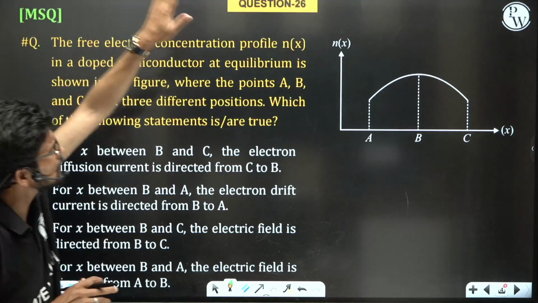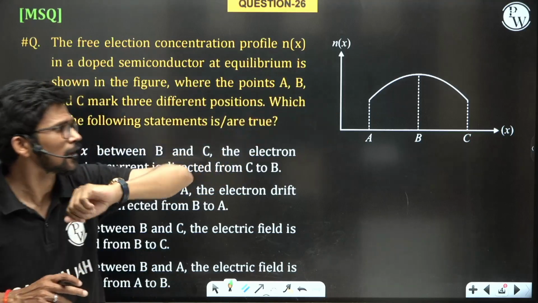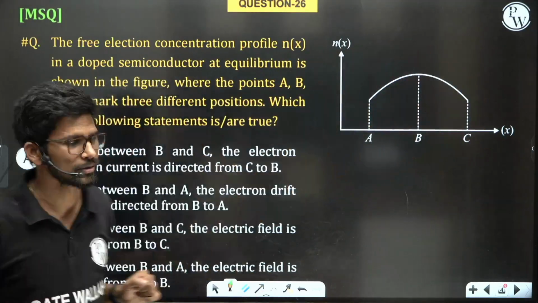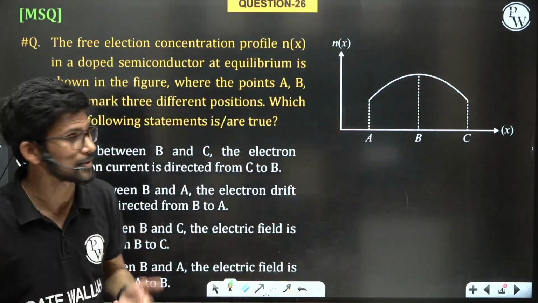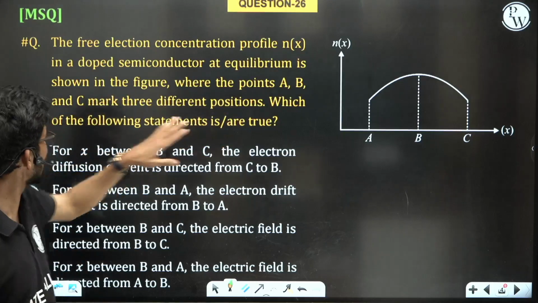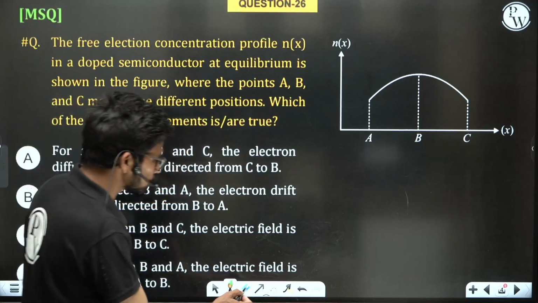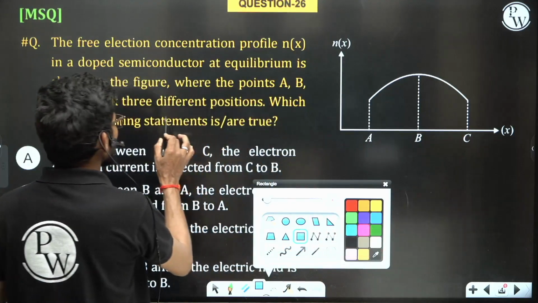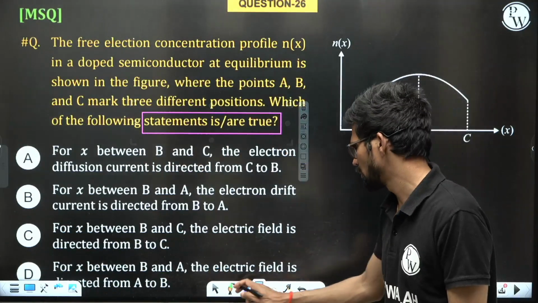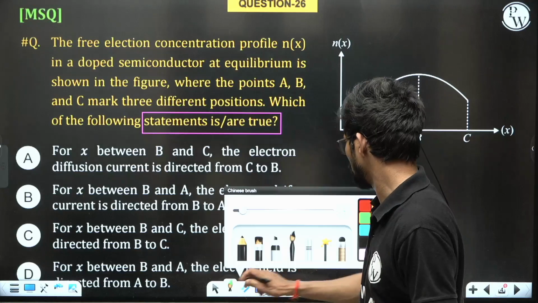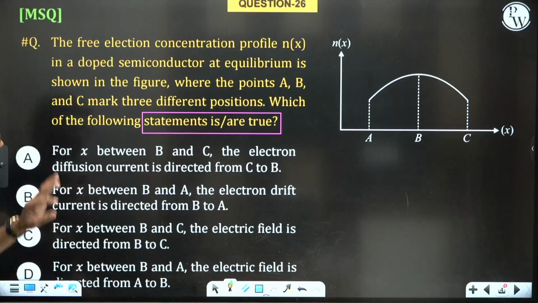The free electron concentration profile n(x) in a doped semiconductor at equilibrium is shown in the figure. This is the graph: the concentration of electrons with distance x. Obviously this is a non-uniform doping case, because the concentration of electrons is varying with distance x. The points A, B, C mark three different positions. Which of the following statements is/are true? This is an MSQ question, so you need to find all the possible correct options. If you leave any option unmarked, then you will not get any marks. Let us discuss the problem option by option.